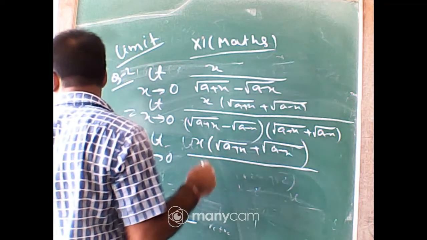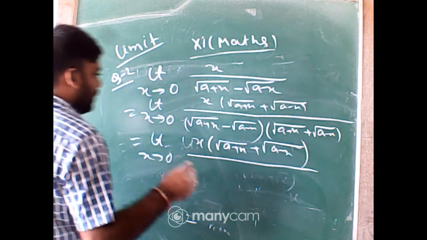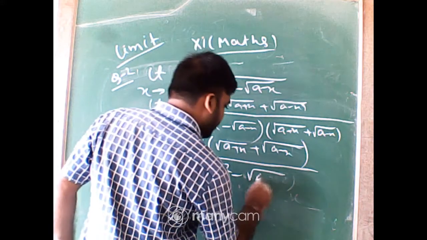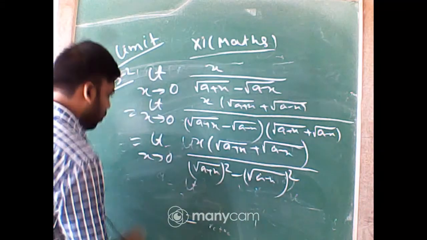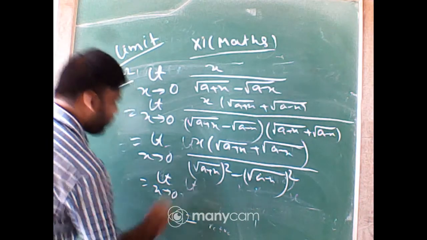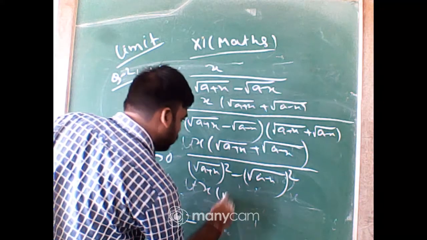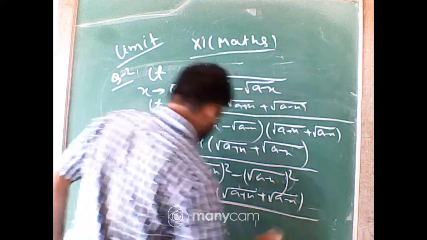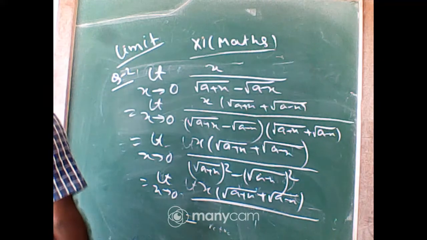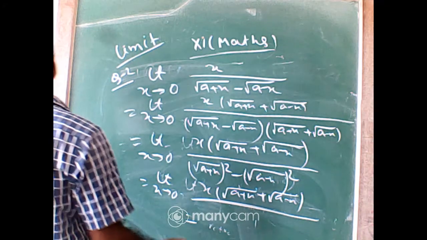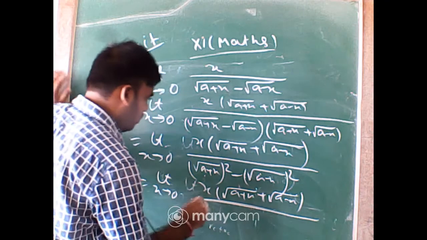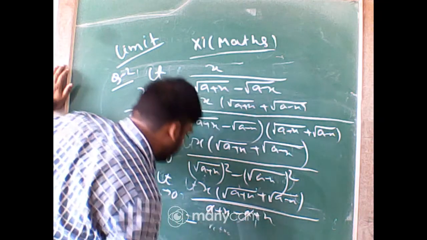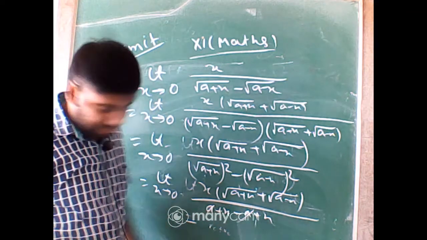a plus b into a minus b. What will be the answer? That is a square minus b square: root of a plus x whole square minus root of a minus x whole square. So limit x tends to 0, x into root of a plus x plus root of a minus x, by a plus x into a minus x, that is a plus x minus a plus x. So minus a is removed.